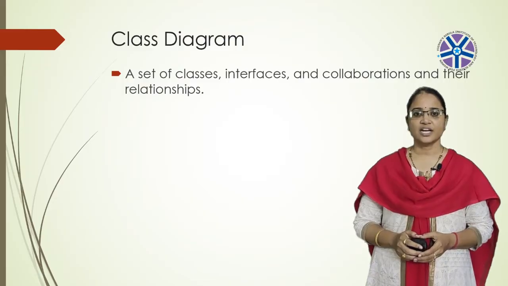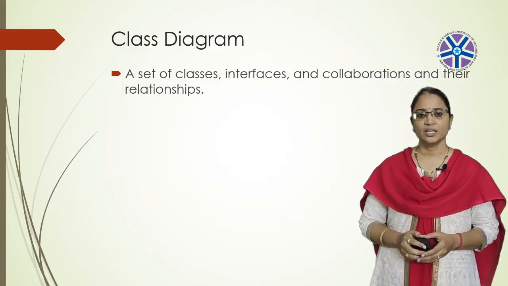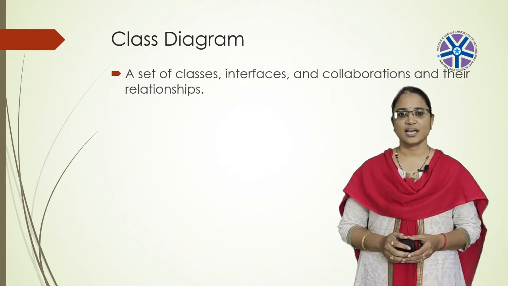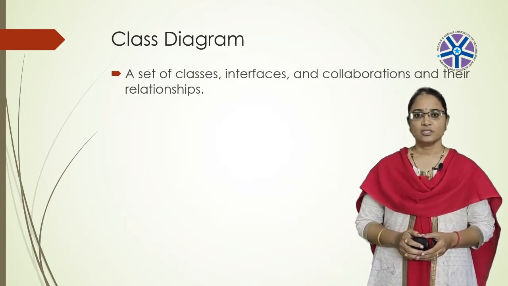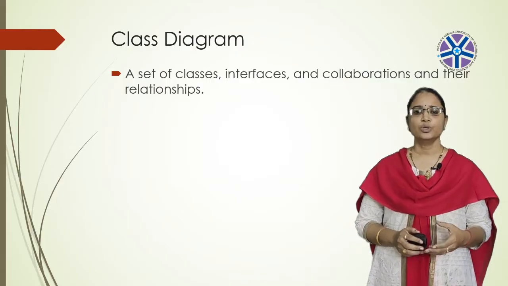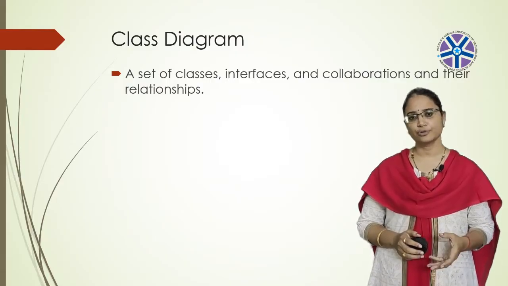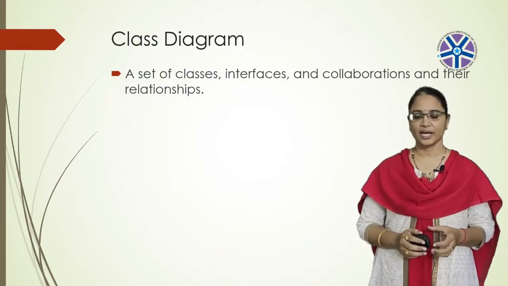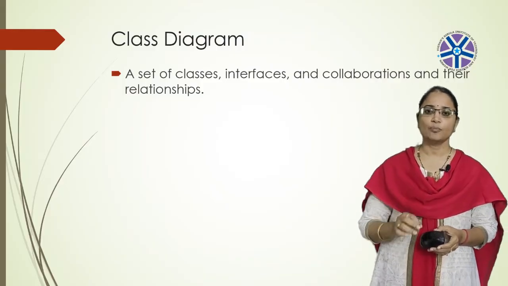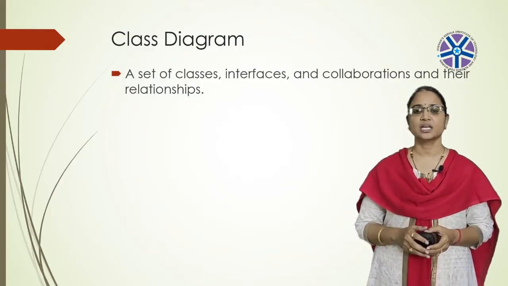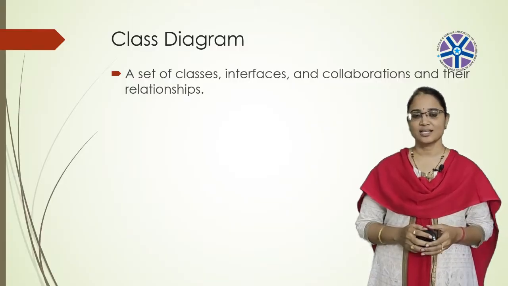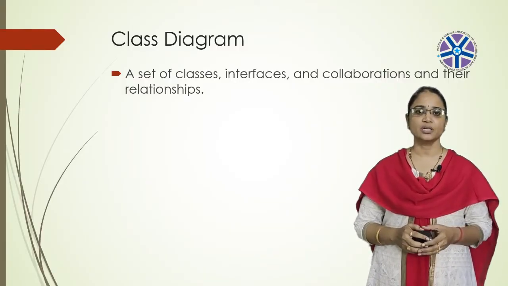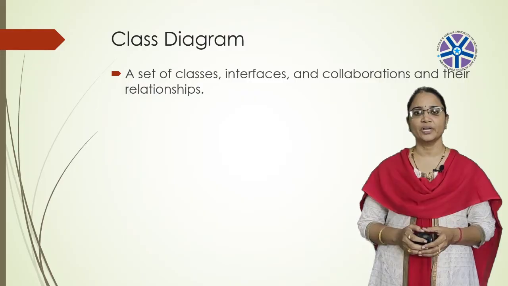It represents the static view of an application. The main purpose of using these class diagrams is analysis and design of the static view of an application. And to describe the responsibilities of a system, we use this class diagram. And the class diagram is the base for the component diagrams and deployment diagrams. It means to draw a component diagram or a deployment diagram, basically we need to have this class diagram. So it is a base for drawing these component and deployment diagrams.